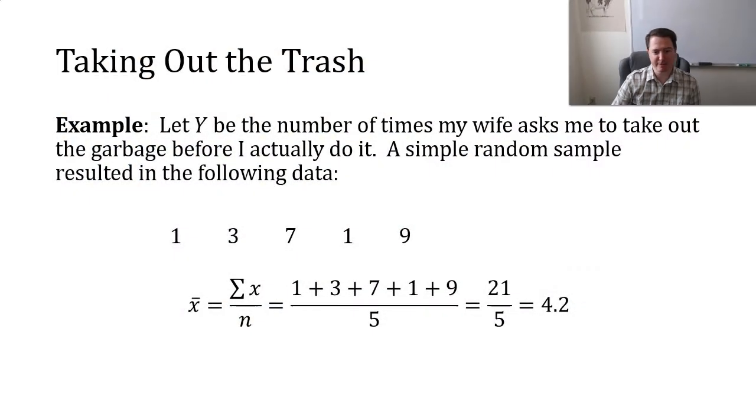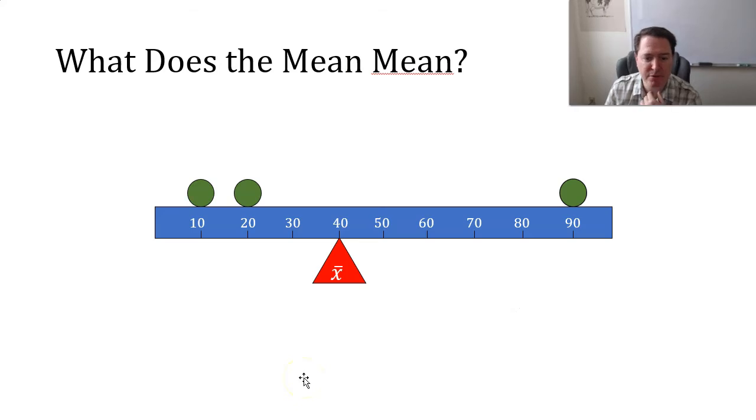And yes, but literally because of physics. So let me show you a picture here. What I've got here is basically a ruler that goes from 0 to 100. And I've put weights at 10, 20, and 90, right? Equal weights. So these are my 3 observations that I've got in my sample. Well, the place where I'd have to put a fulcrum, that's the balancing point, so that this thing will actually balance, is what the sample mean is.